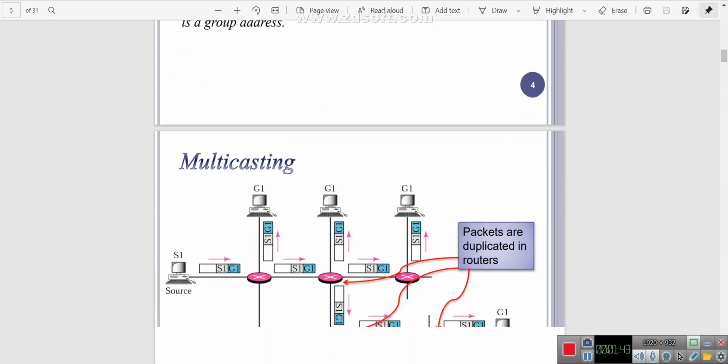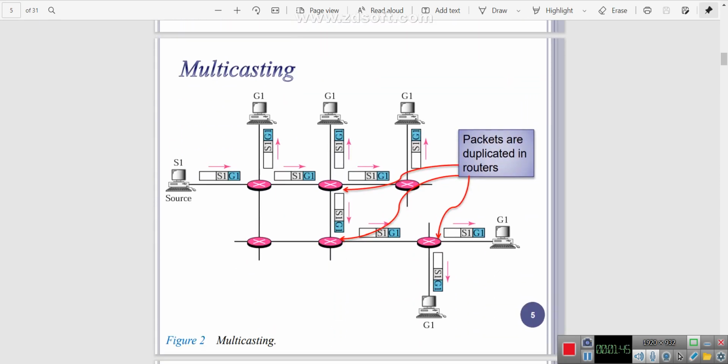So here is an example. In this diagram, one source is there, and there are many routers. With the help of the routers, I transfer the data to multiple destinations. That is what we call multicasting. With the help of these intermediate routers, we duplicate the sent information, and that information is transferred to the multiple destinations.